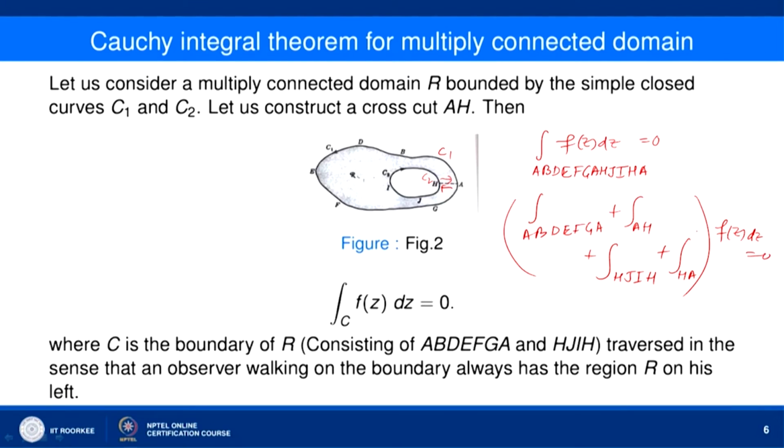Okay. Integral over AH and integral over HA cancel, okay, and then I write integral over ABDEFGA and HJIH. Okay. So, integral over HJIH.